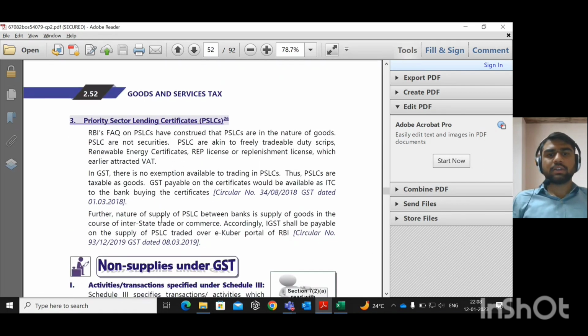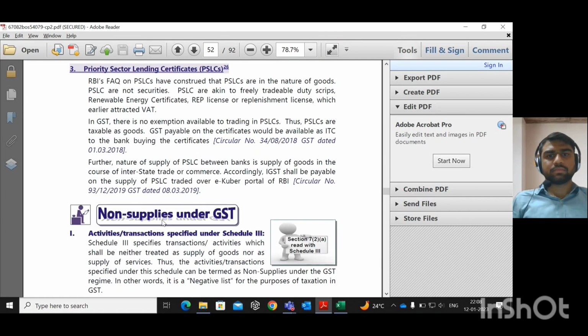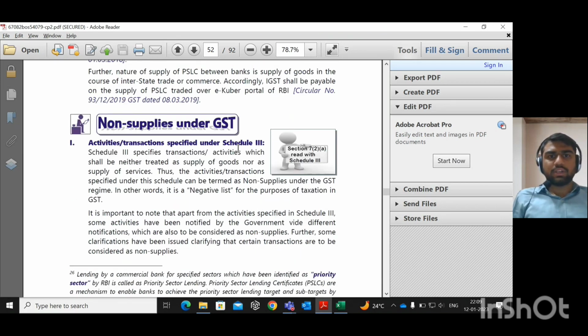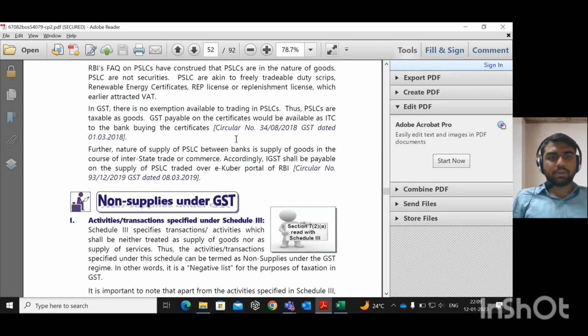You can go through that. These are the priority sector lending certificates, and here they are classified as being treated on par with goods, and there is no exemption available to trading in PSLC, priority sector lending certificates, and thus priority sector lending certificates are taxable as goods. Okay, there is not much in this. Only some MCQ point is important.